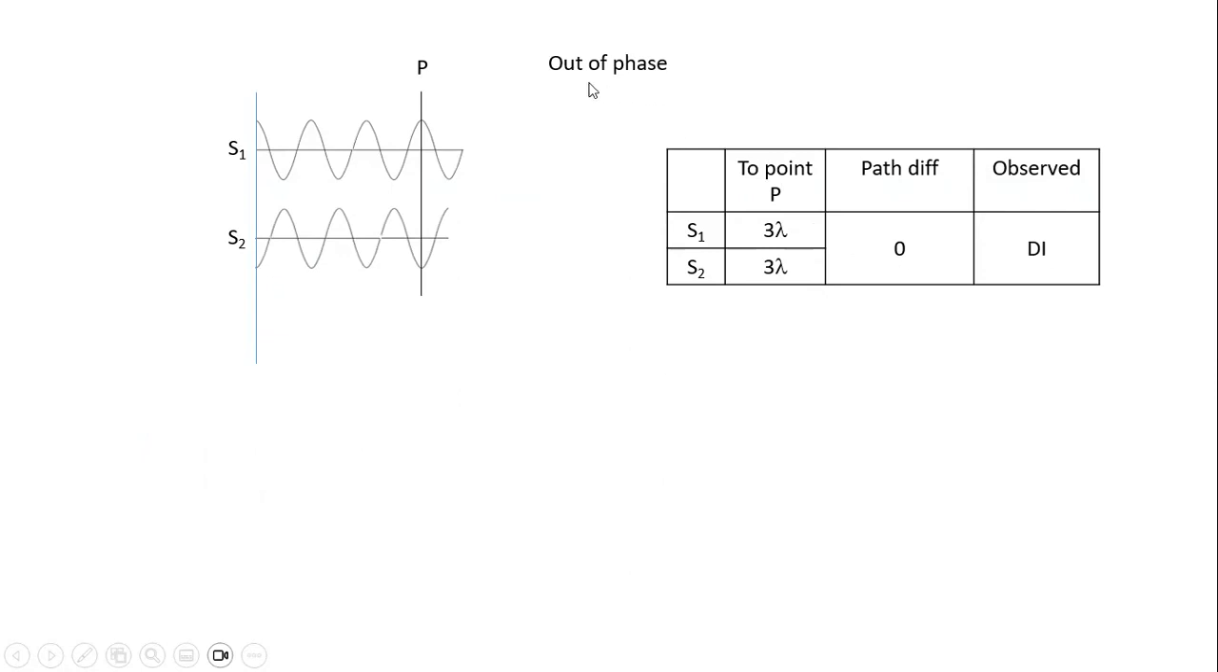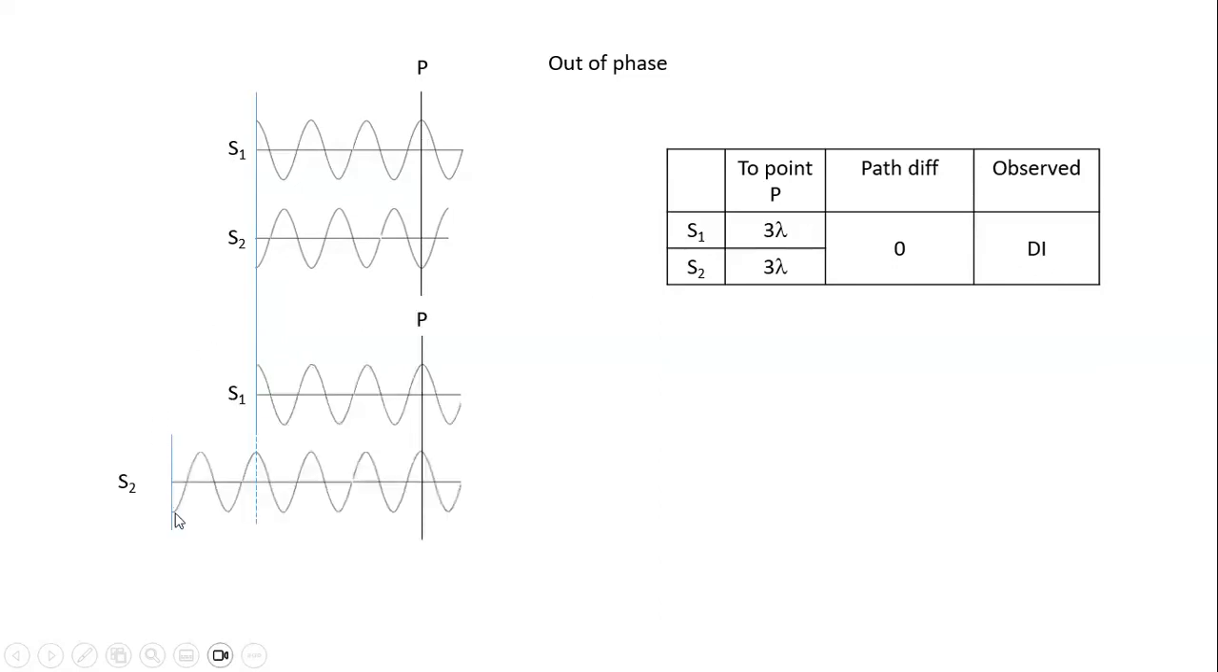Okay, so in this case, what happens if the two waves that come out already have a path difference of 0.5 lambda? S1 is going to take 3 lambda to reach point P, and S2 is going to take 3 lambda to reach point P. So when they meet on the screen, what happens will be a crest from S1 meets a trough from S2. So the path difference is 0, but the outcome is totally different. You see destructive interference.